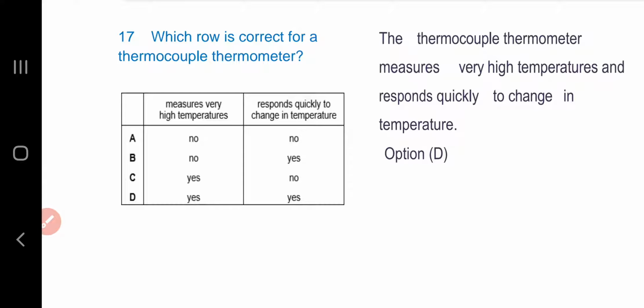Question number 17. Which row is correct for a thermocouple thermometer? The thermocouple thermometer measures very high temperatures and responds very quickly to change in temperature. So option D is the answer.